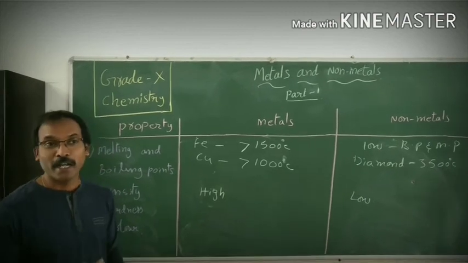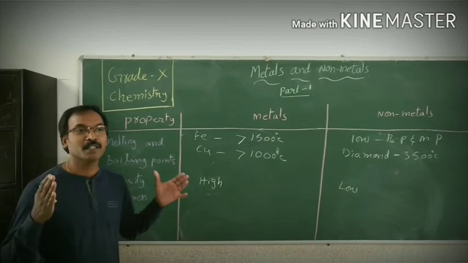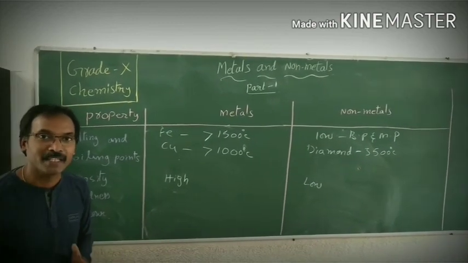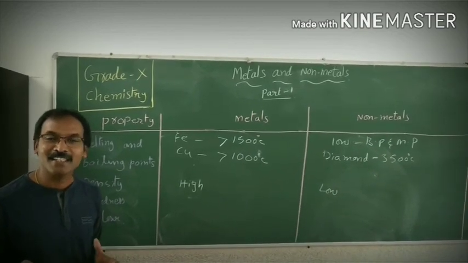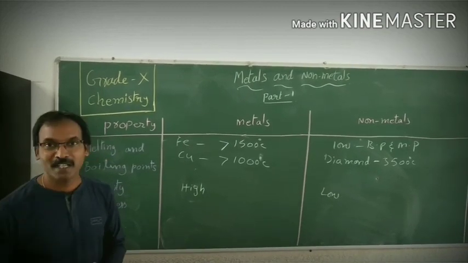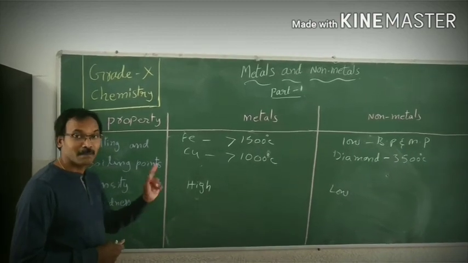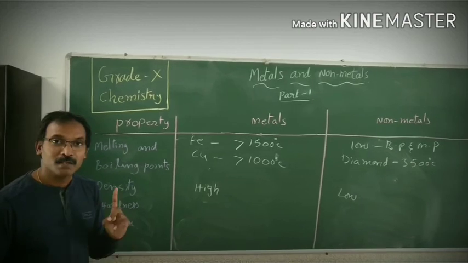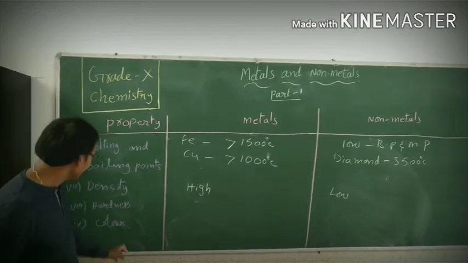You know very well, for building construction or any other strong things to be made, we generally prefer what? Iron or steel. Steel is nothing but one kind of alloy of iron. Iron with carbon is the steel. So we prefer only metals. But among the metals, two elements, sodium and potassium, are very soft, and we can cut them with a knife.